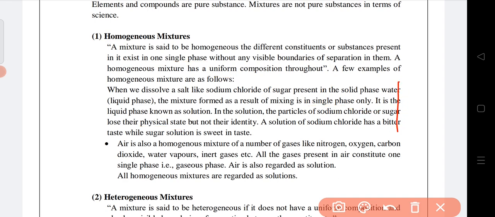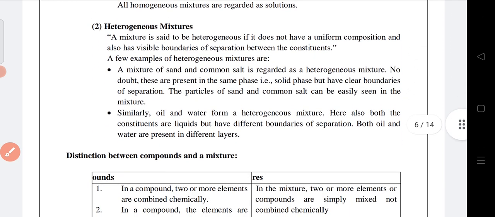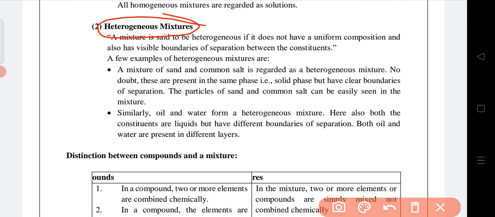Now we will see the heterogeneous mixture. A mixture is said to be heterogeneous if it does not have any uniform composition.